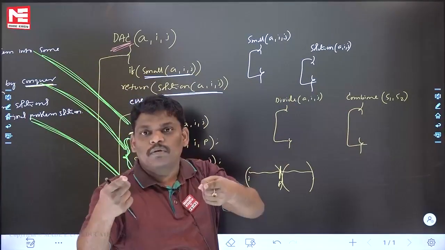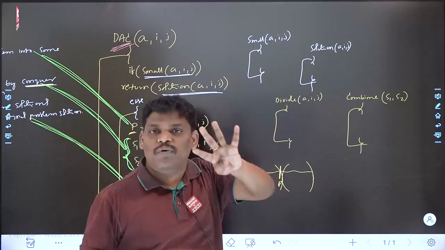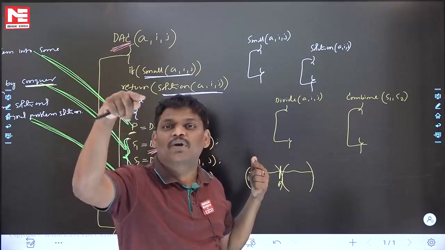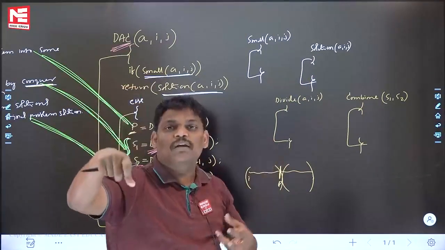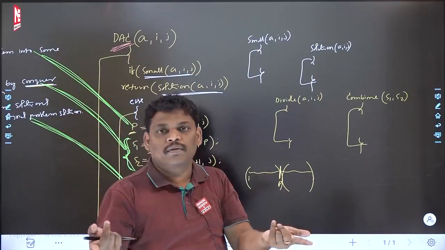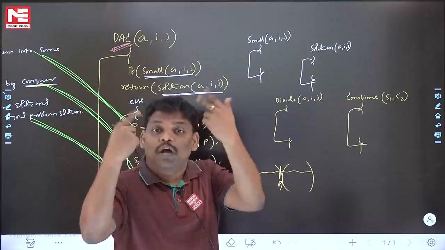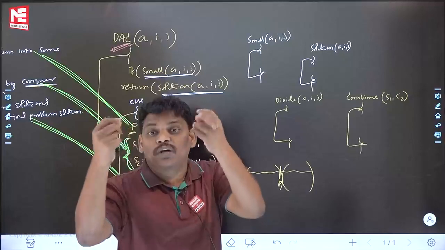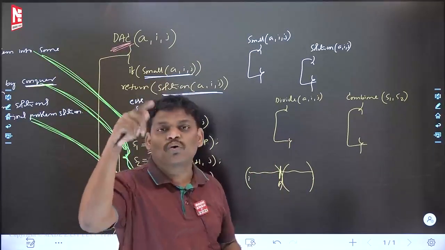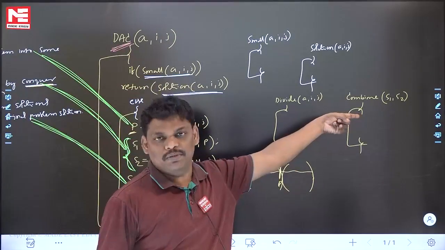To solve my problem, I am using this algorithm. This algorithm internally contains four functions. That code you have to write for your problem, because you know very well what your problem is. Your problem is small when you are thinking. If it is small, what do you have to do? If it is big, how will you divide? After getting the sub-problem solutions, how will you combine? You know your problem very well, so you have to fill all those four gaps.